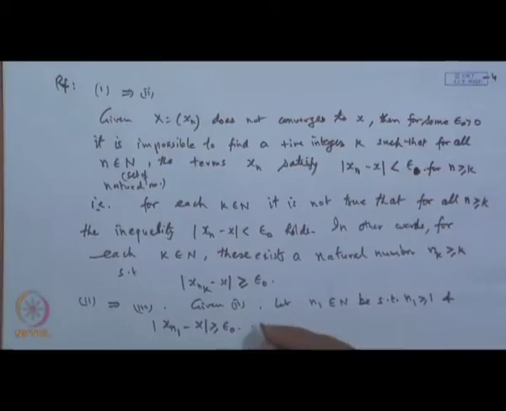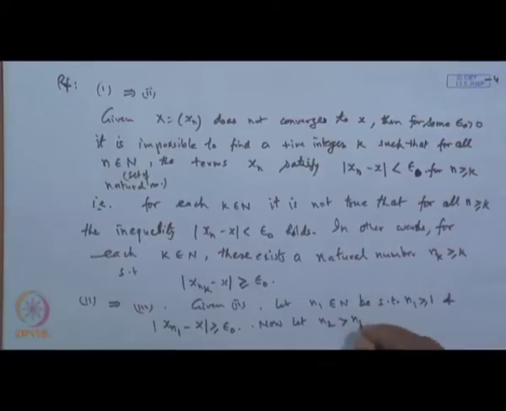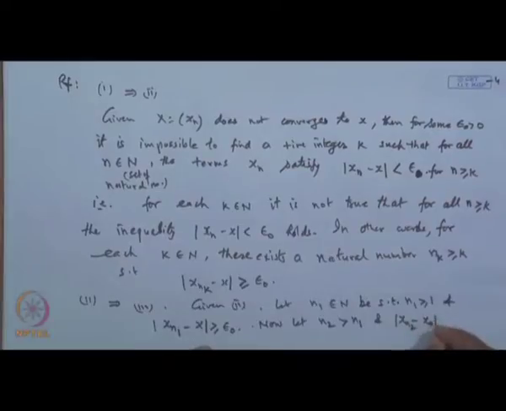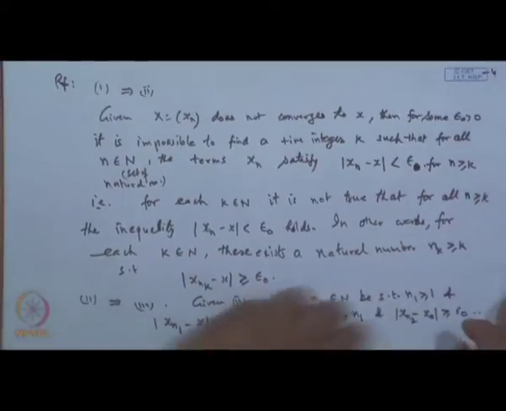Then you choose n 2 which is greater than n 1 and again satisfies this condition. So, continue this way.